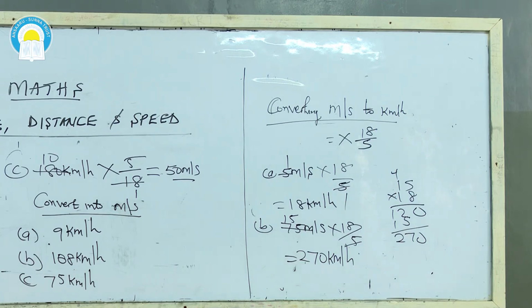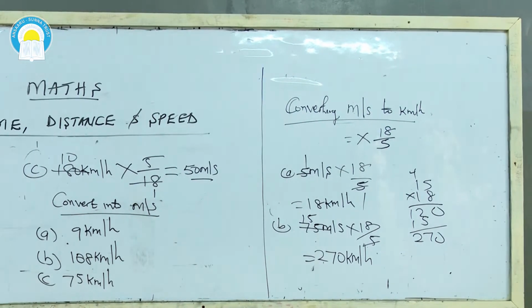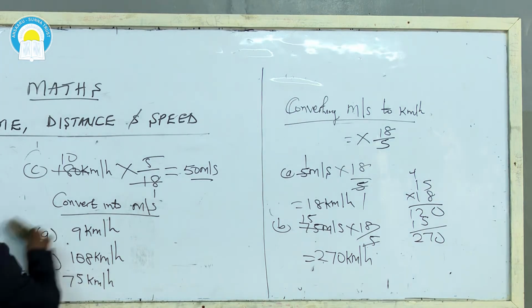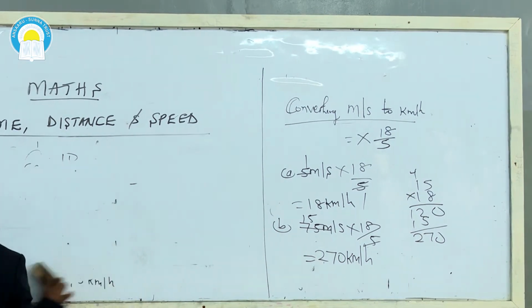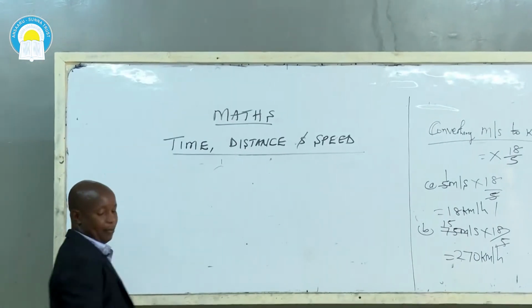Another example on the same is this. Convert 35 meters per second. That is now part C. Convert 35 meters per second to kilometers per hour.